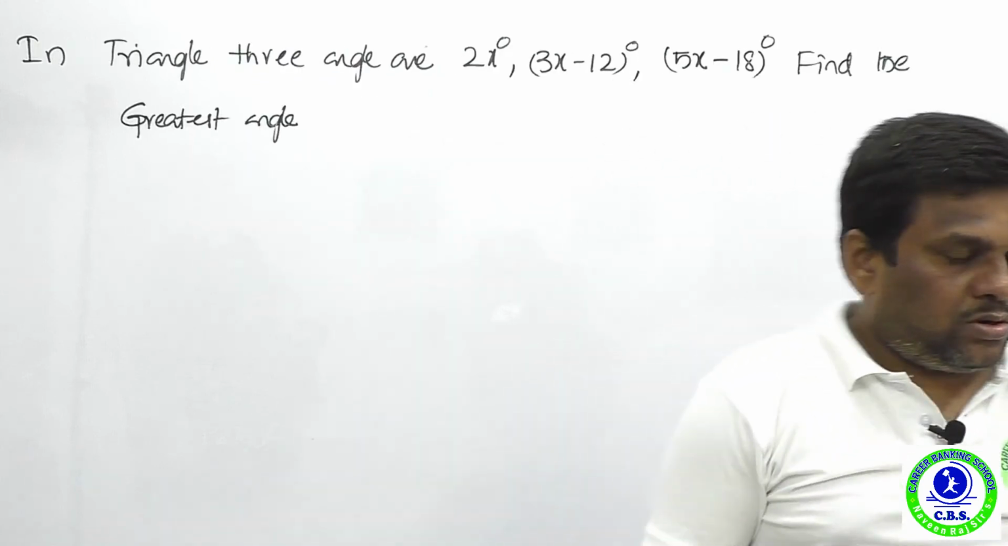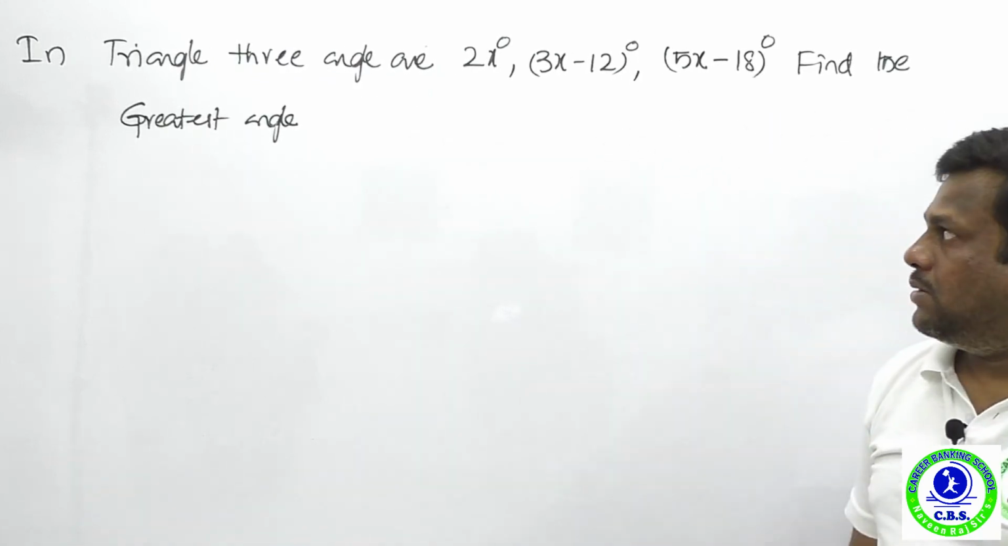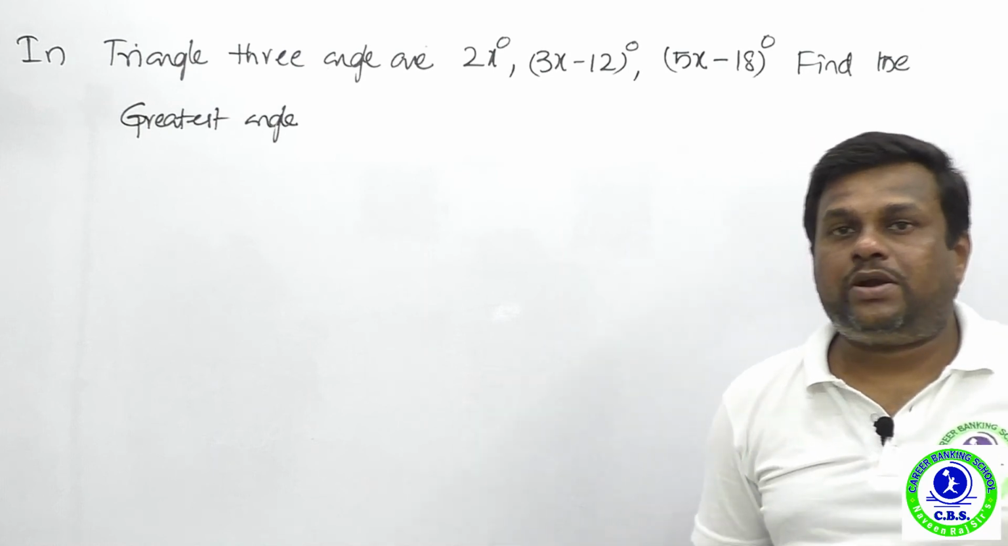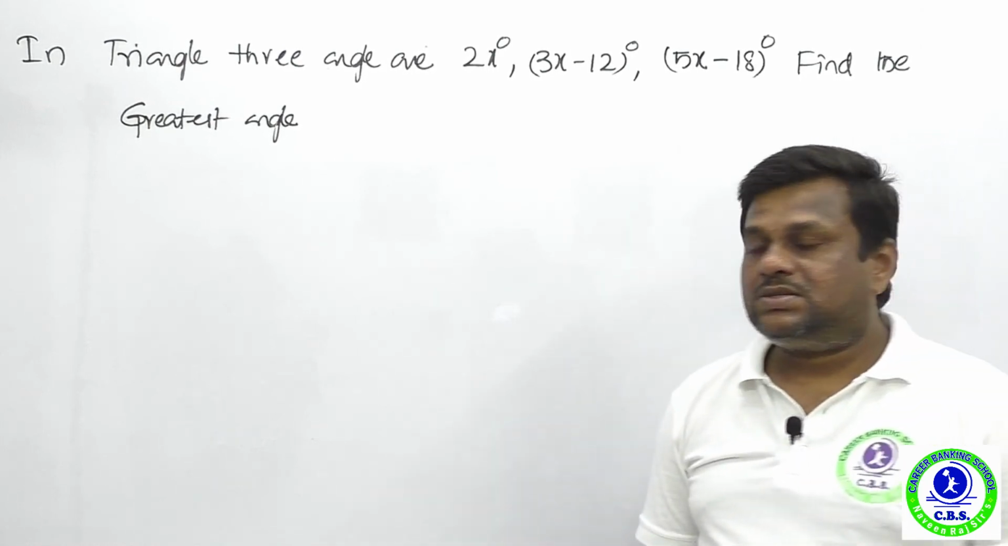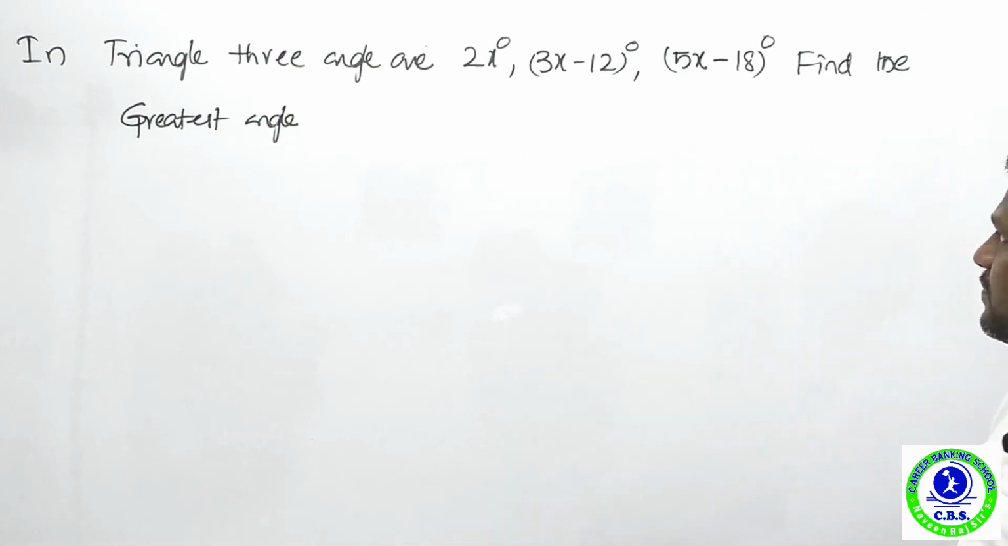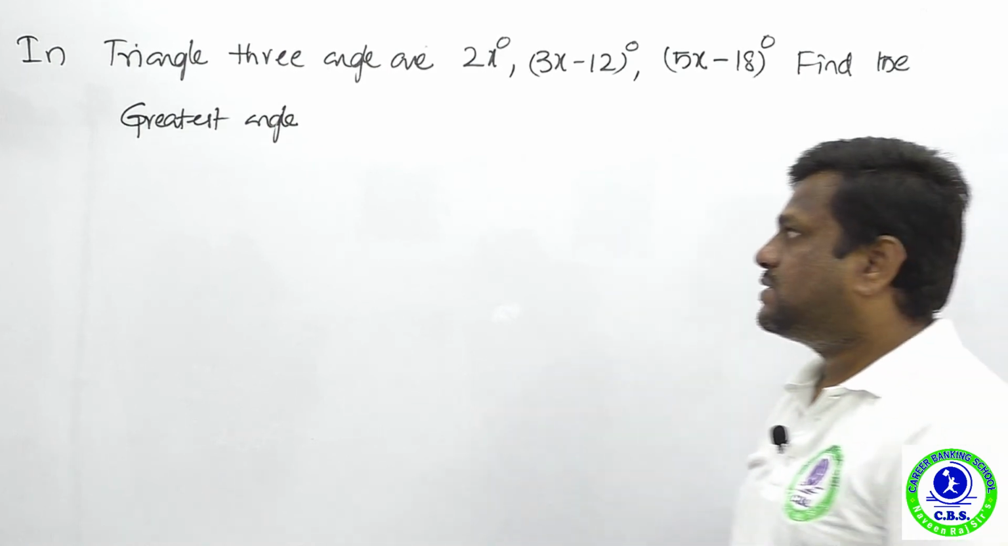Okay. Next question from trigonometry and geometry together. In a triangle, the 3 angles are 2x degrees, 3x minus 12 degrees, and 5x minus 18 degrees. Find the greatest angle.